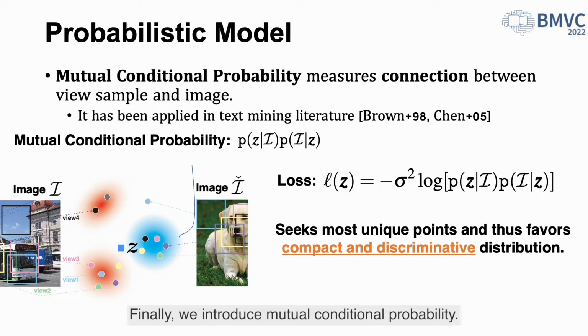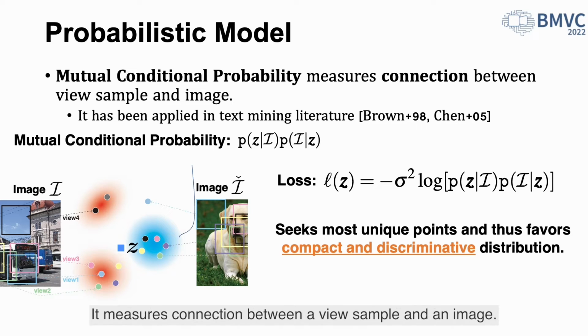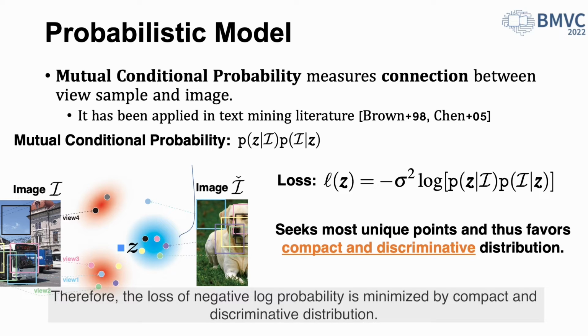Finally, we introduce mutual conditional probability. The probability is defined as the product of generative and discriminative probabilities. It measures connection between a view sample and the image. That is, the mutual conditional probability is maximized only when there is one-to-one correspondence between the view sample and the image. Therefore, the loss of negative log probability is minimized by compact and discriminative distributions.